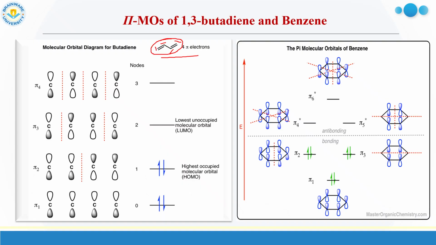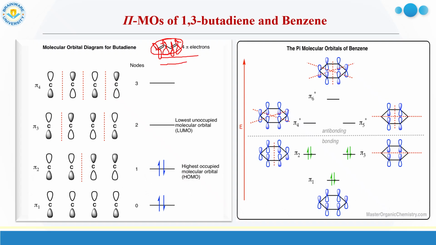How many double bonds are there? 2 double bonds. One double bond means there is one pi bond, and one pi bond means how many p orbitals? There are 2 p orbitals which are non-overlapped. They are the pure p orbitals. So this pi bond means there are 2 p orbitals. Similarly, this pi bond means there are 2 unoverlapped p orbitals. So in total there are 4 p orbitals present in butadiene, which are non-hybridized orbitals.